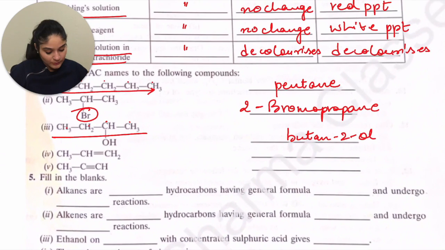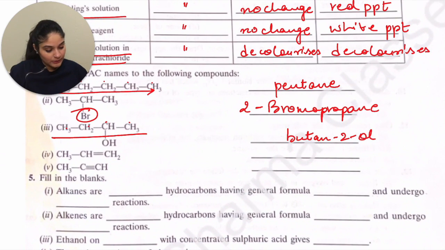Now similarly we'll move on to the next one. So 1, 2, 3. 3 means prop, and with the double bond it is propene, ENE. Now the next one has 3 carbon atoms with a triple bond, 3 covalent bonds between the carbons. So that would be propyne.